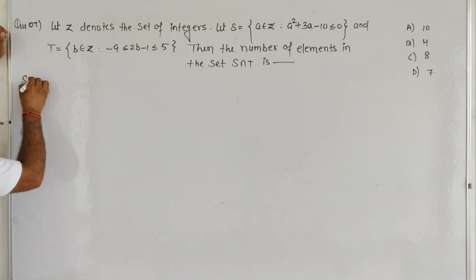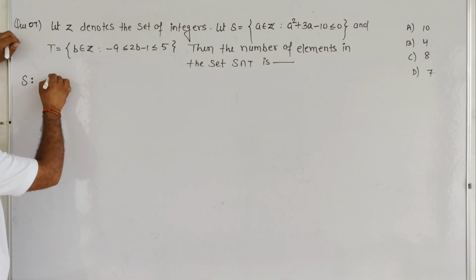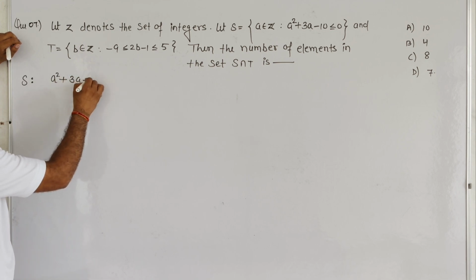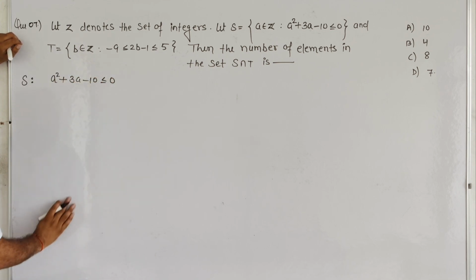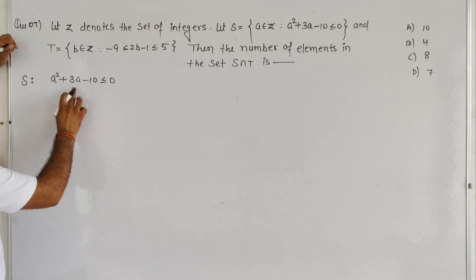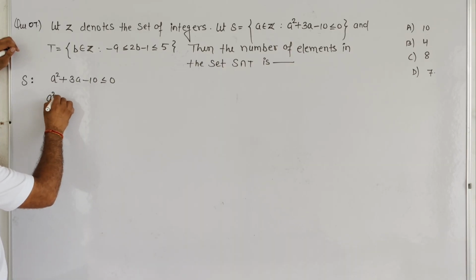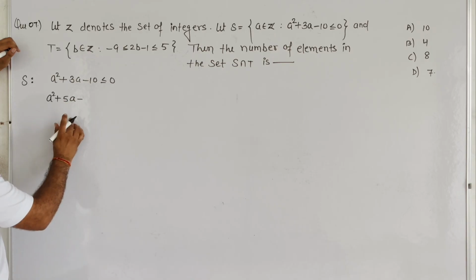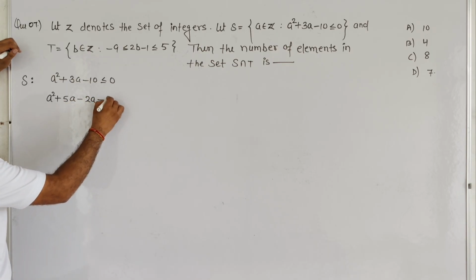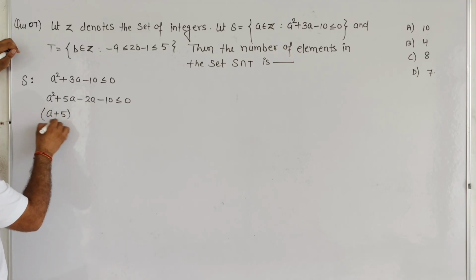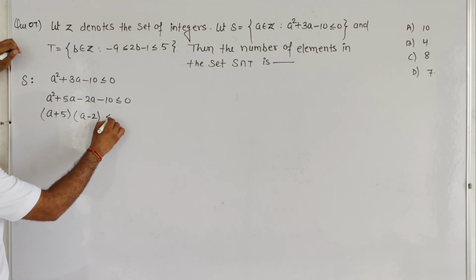First of all, we are going to calculate set S. All the integers satisfying A square plus 3A minus 10 less than or equal to 0. Okay student? And we are going to factorize this: A square plus 5A minus 2A minus 10 less than or equal to 0, and it will become A plus 5 times A minus 2 less than or equal to 0.